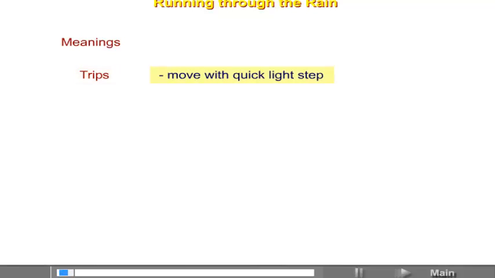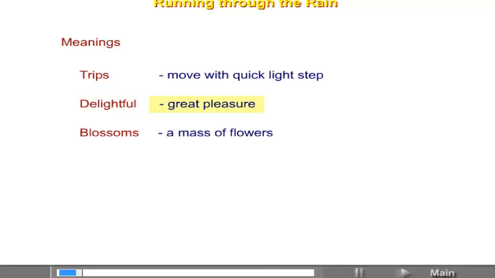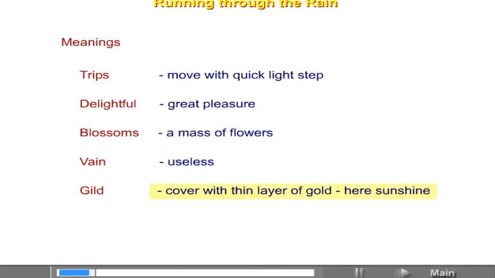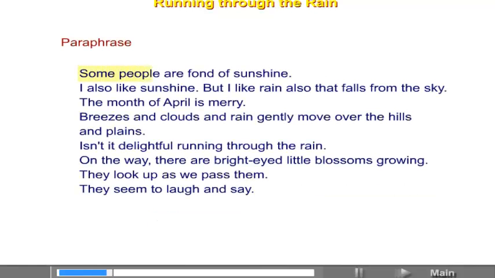Chapter 9. Running Through the Rain. Meanings: trips, move with quick light step. Delightful, great pleasure. Blossoms, a mass of flowers. Vain, useless. Gilt, cover with a thin layer of gold. Here, sunshine. Drips, fall in drops. Paraphrase: some people are fond of sunshine. I also like sunshine. But I like rain also that falls from the sky.